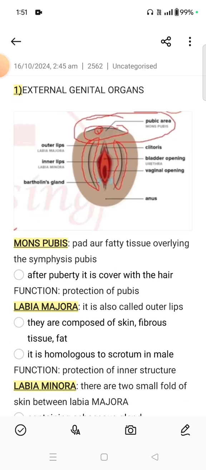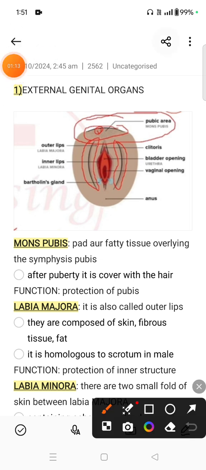Now the external genital organs. The external genital organs consist of pubic area, mons pubis, clitoris, bladder opening, vagina opening, anus, Bartholin's glands, inner lips, labia majora and labia minor.